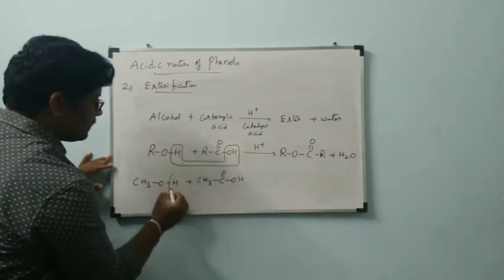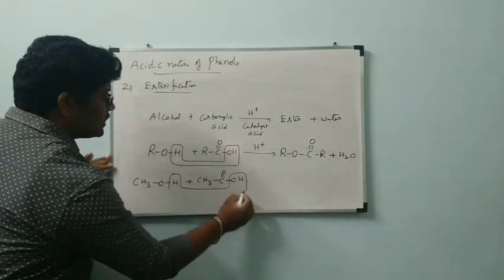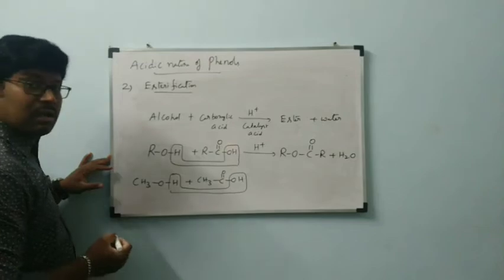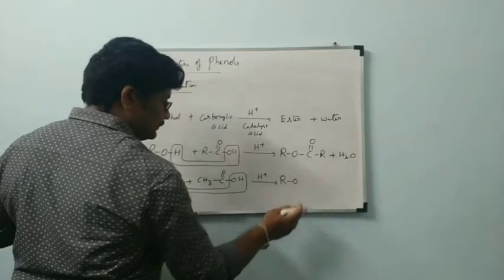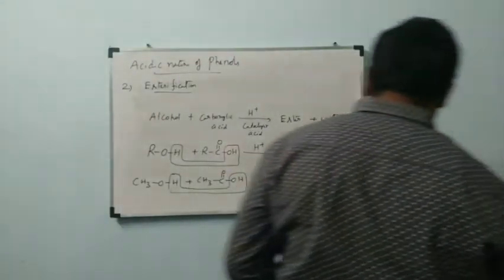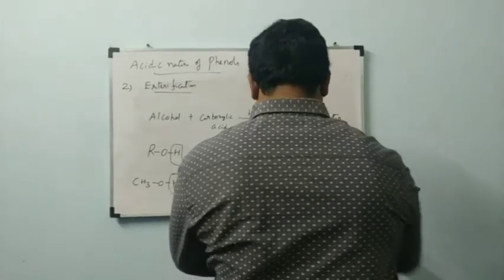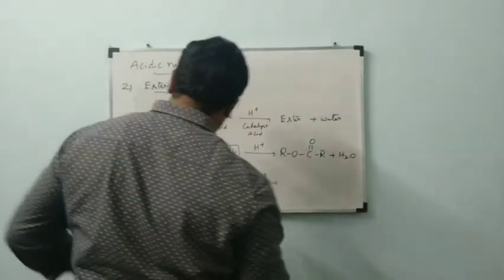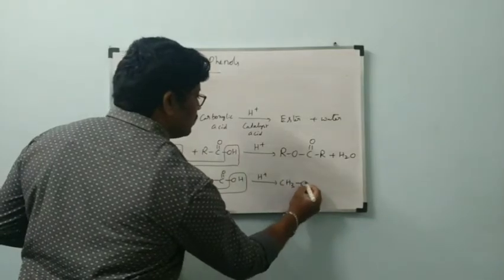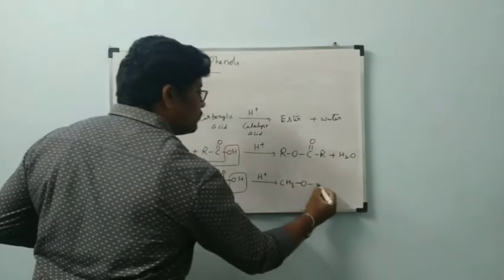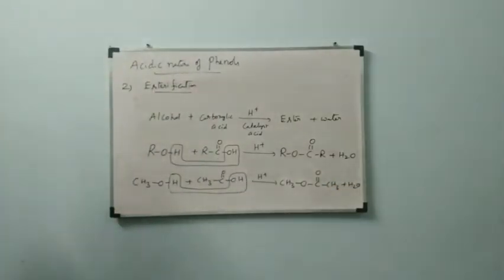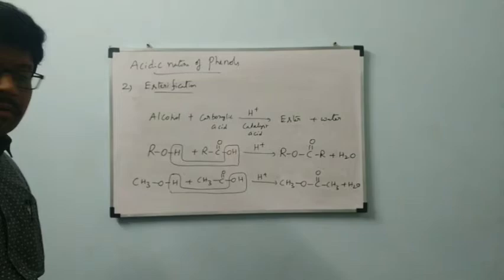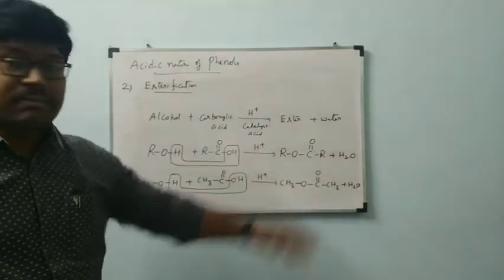OH from carboxylic acid and H from alcohol will be removed to form, in presence of acid catalyst, CH3O bonded to C double bond O, CH3, plus H2O. Alcohol plus carboxylic acid forms ester plus water.